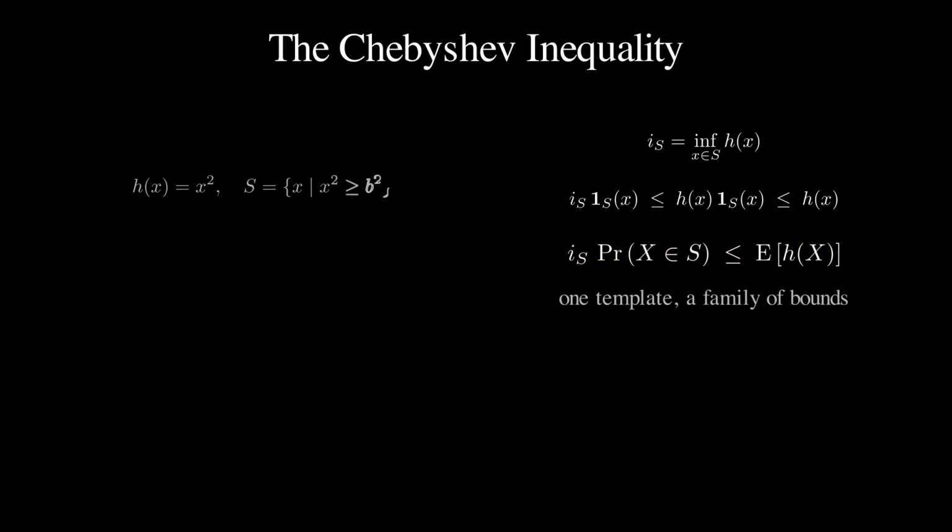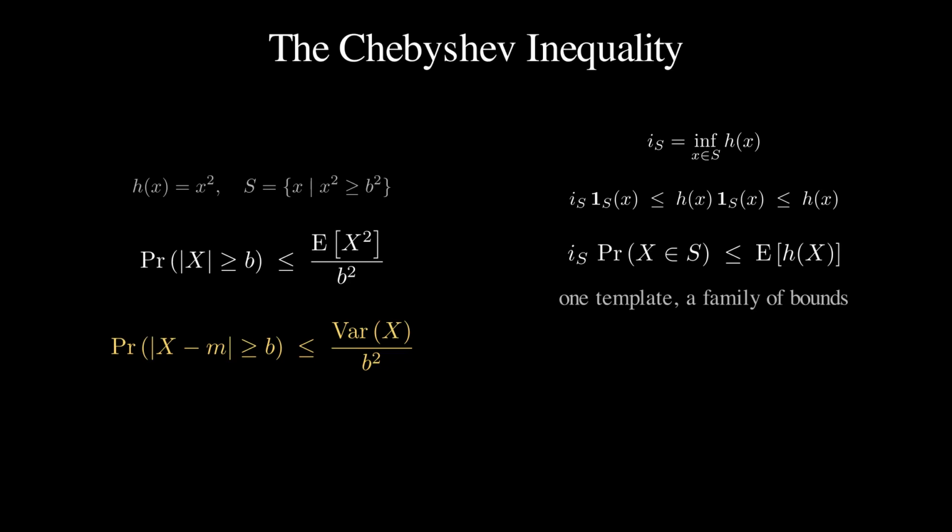The most famous instance takes h of x equal to x squared, and S the set where x squared is at least b squared. The infimum is b squared, so the probability that the magnitude of x is at least b is at most the second moment over b squared. Apply that to the centered variable, x minus its mean, and the second moment becomes the variance. The probability that x strays from its mean by b or more is at most the variance over b squared. This is the form everyone calls Chebyshev, and it is what variance is for. Hold on to it. Run this bound on an empirical average, and out comes the law of large numbers. Coming soon.